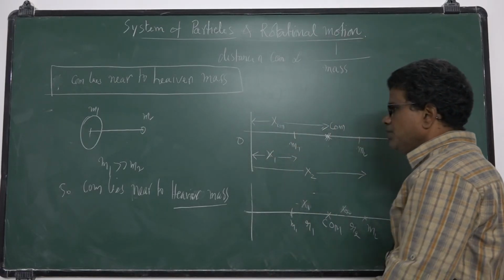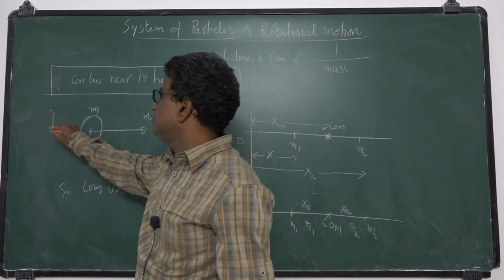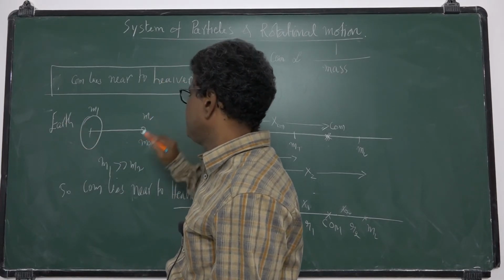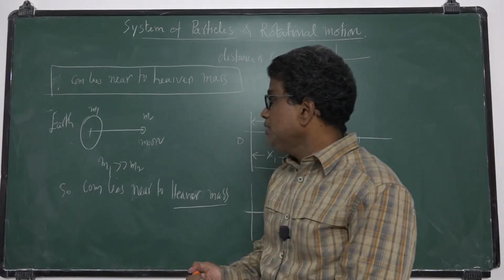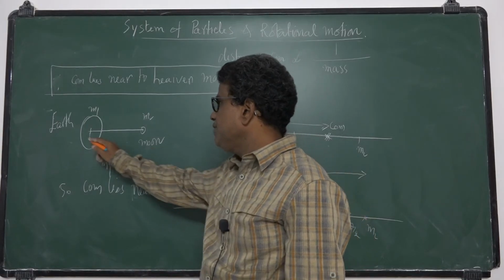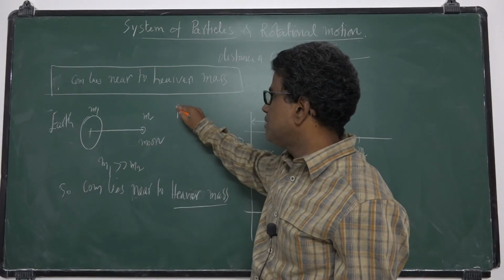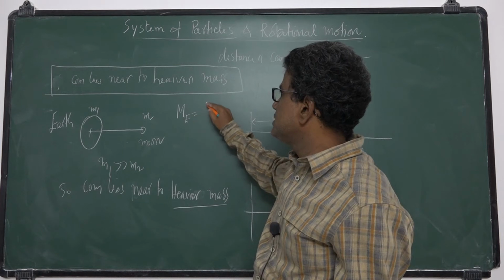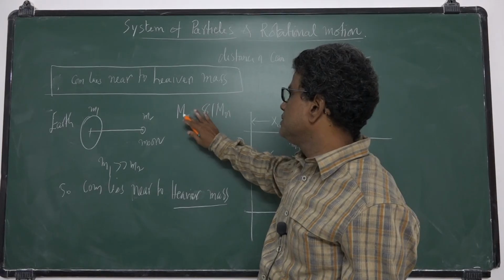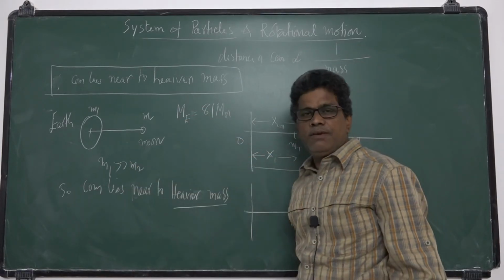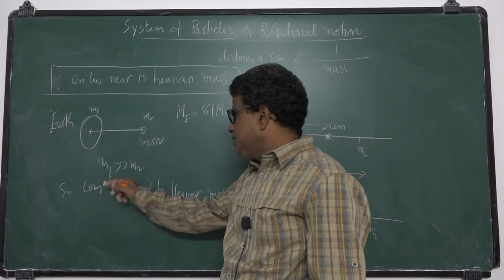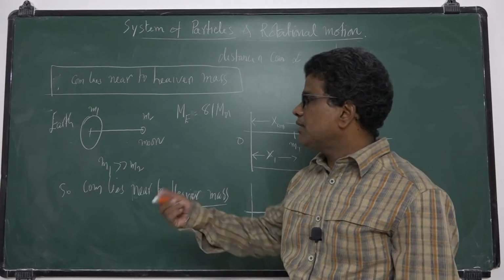For example, take the Earth Moon system. In this example, Earth is very much heavier than the Moon, by 81 times. The mass of the Earth is 81 times the mass of the Moon. Earth is heavier and the Moon is a lighter particle. So where is the center of mass of the Earth Moon system?